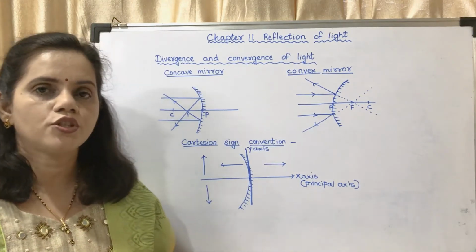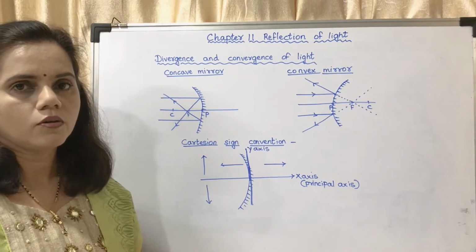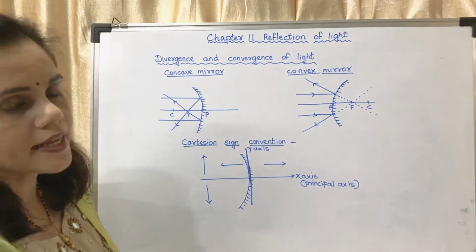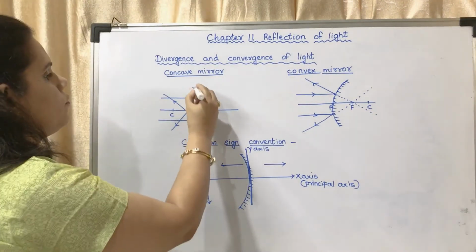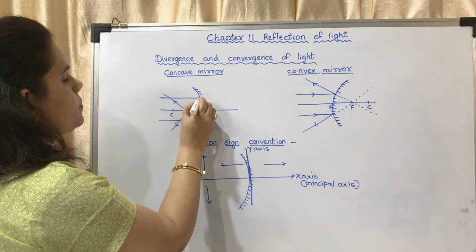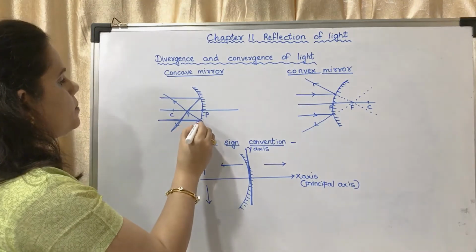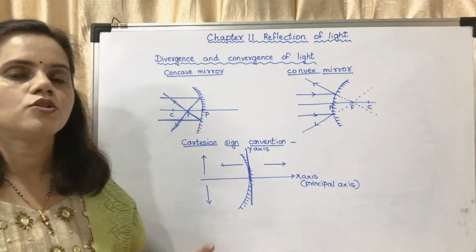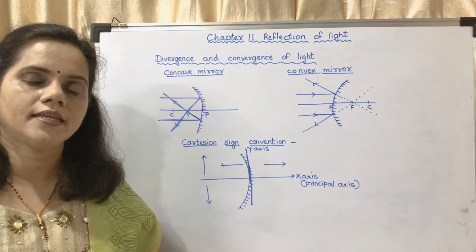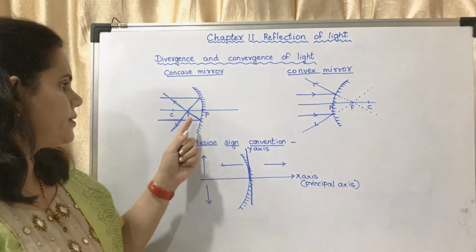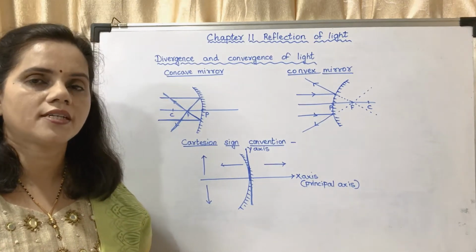The diagram of these two has been given on page number 124, figure 11.14. Here I have shown you only two rays. This is a concave mirror. In a concave mirror, the ray passing parallel to the principal axis passes through the focus. So whatever rays are coming parallel to the principal axis, they meet at a point. So it is said to be a convergent mirror, and this is said to be the point of convergence. It is also said to be a focusing mirror.